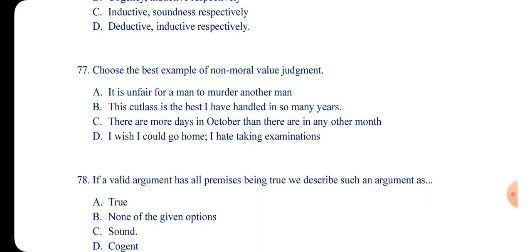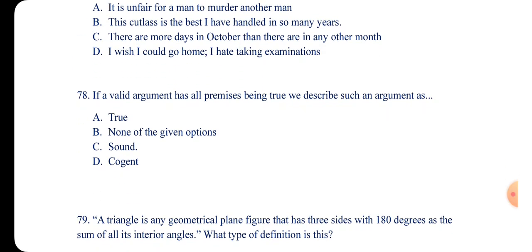Number 77. Choose the best example of non-moral value judgment. A. It is unfair for a man to murder another man. B. The catalyst is the best I have handled in so many years. C. There are more days in October than there are in other months. D. I wish I could go home. I hate taking examination. So the one that is non-moral is B, which is: the catalyst is the best I have handled in so many years.